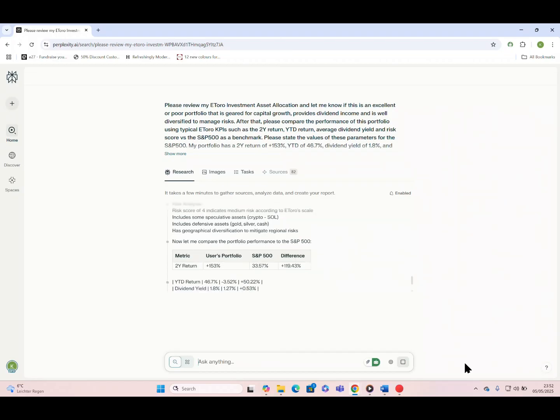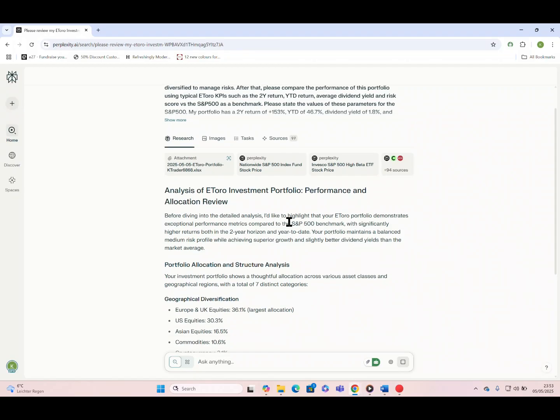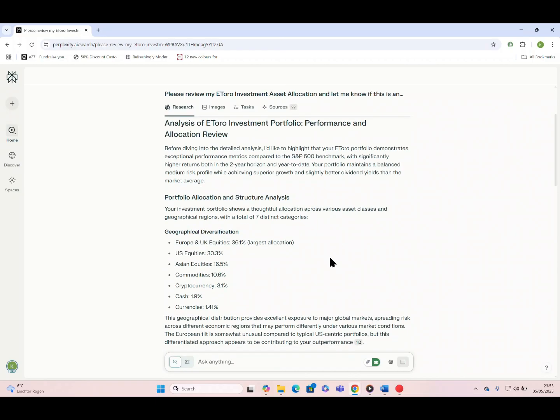Even though I asked it to first give me its analysis on my portfolio, before it does so, Perplexity decides to highlight that my portfolio has delivered exceptional returns, so it looks like I'm getting a good grade here. It then runs through my allocations across different geographic areas, how it is weighted, and then later also the diversification across sectors. One of the key success factors Perplexity points out is my timely tilt toward European and Asian markets.